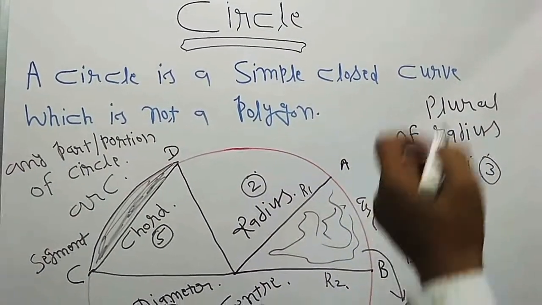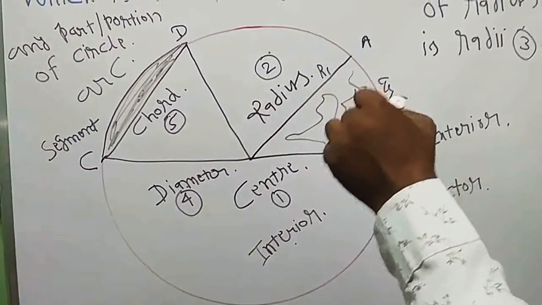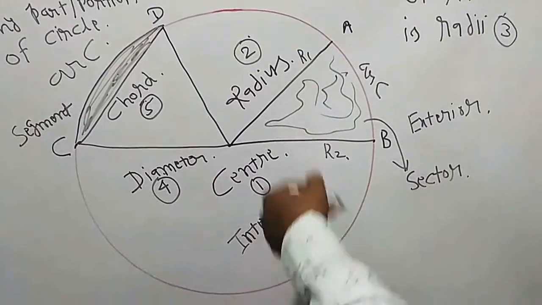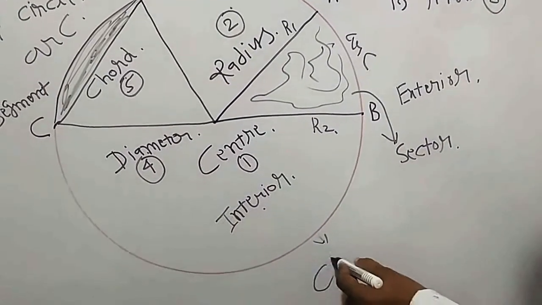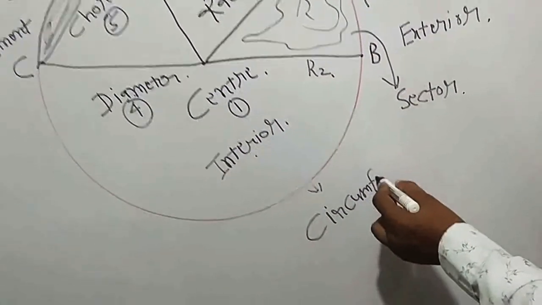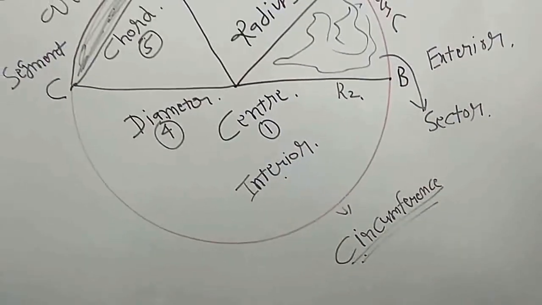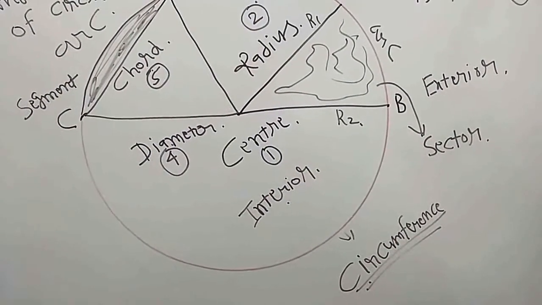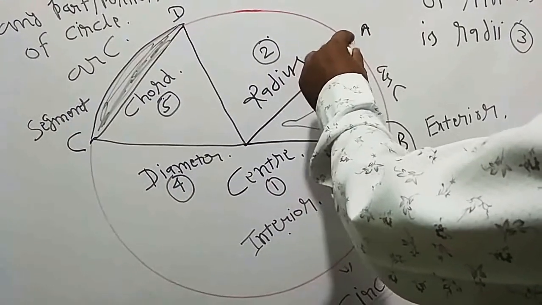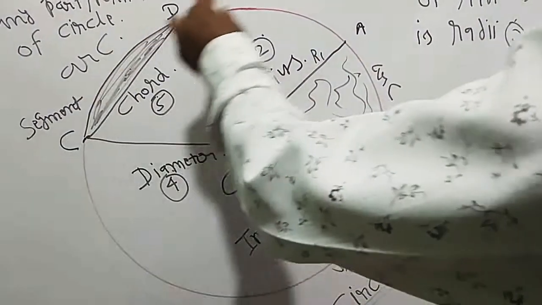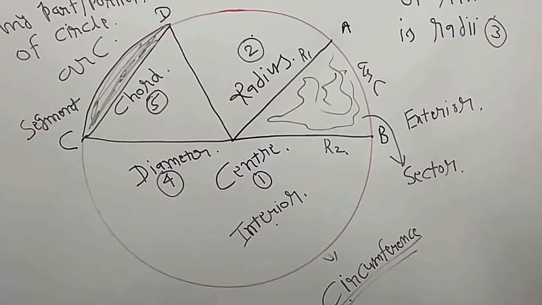As we calculated the perimeter in the case of a square and a rectangle, we also calculate the perimeter of the circle. The perimeter of a circle is called the circumference. The distance around a circle is its circumference, the complete distance. Suppose we start from A, then again we come back to A, the complete distance that we covered on the circle is called the circumference.